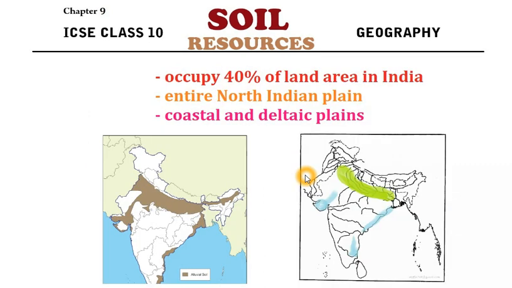Now, alluvial soil occupies almost 40% of India's land area, the entire northern India. See the map on the left side. These are the areas covered by alluvial soil: the entire north Indian plain, and then the coastal areas as well as the delta areas. In the second map, the green areas are the entire north Indian plain, and the blue are the coastal areas. So this is the distribution of alluvial soil.